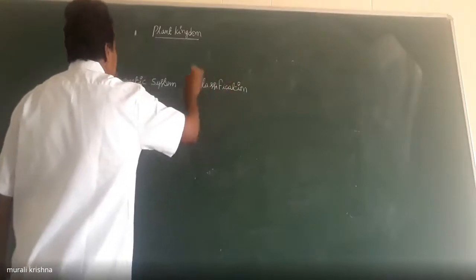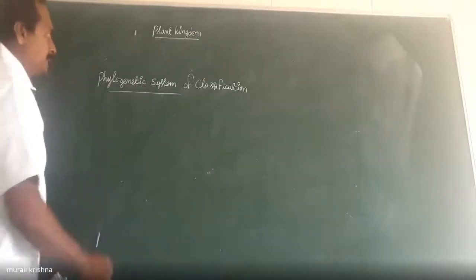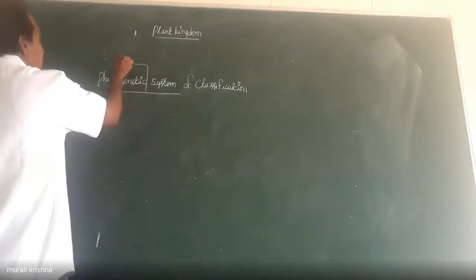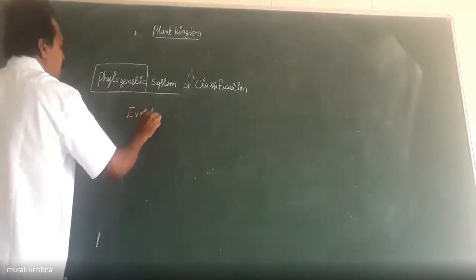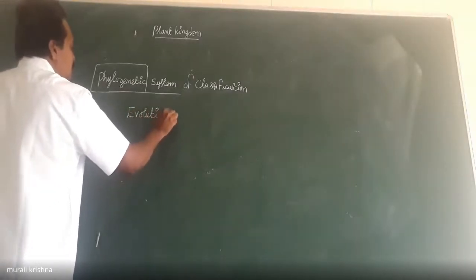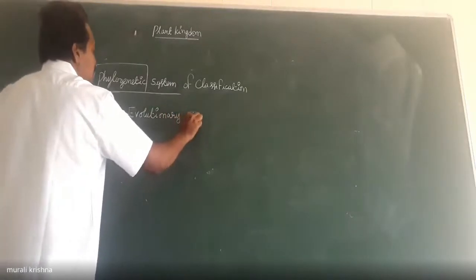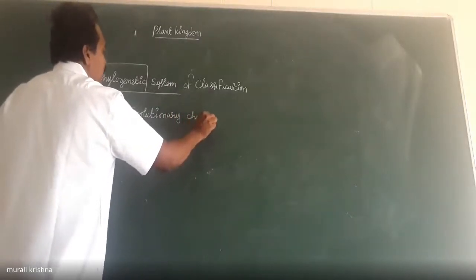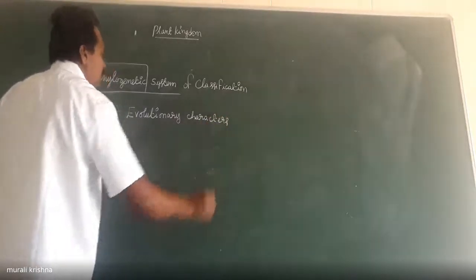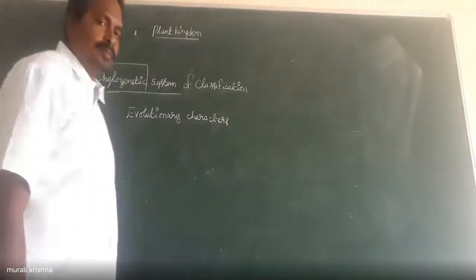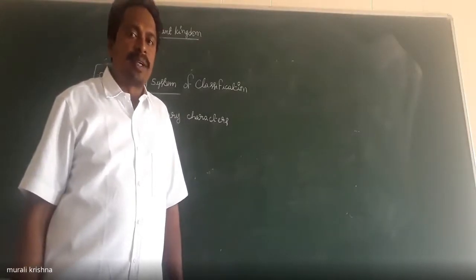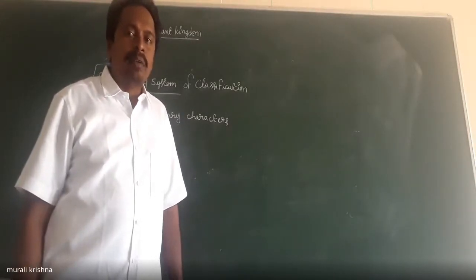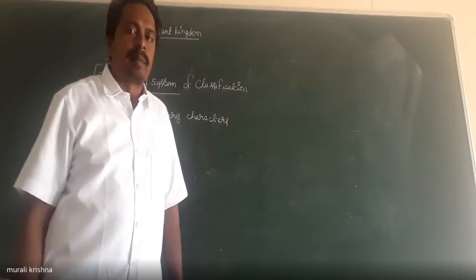Phylogenetic means evolutionary characters are considered for the classification of plants. Phylogenetic system of classification is based on evolutionary characters in the plant species.